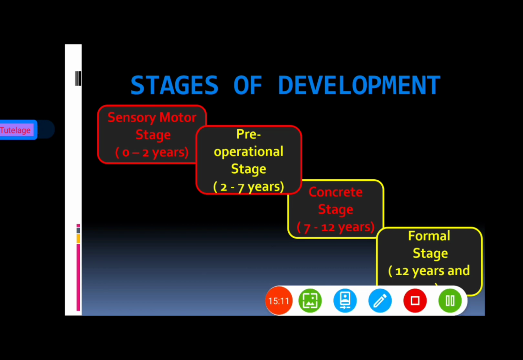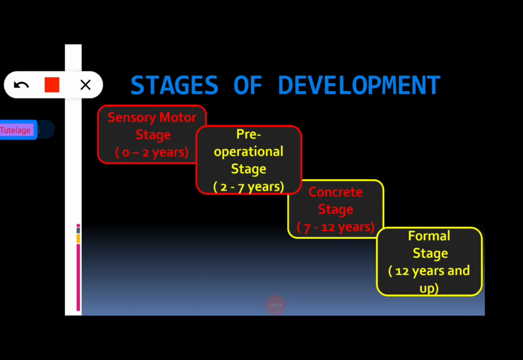And here we can see Piaget's four stages of Piaget's theory. The first stage is the sensory motor stage, and that includes 0 to 2 years. Second stage, pre-operational stage, 2 to 7 years. Concrete stage, that is the third stage, that includes 7 to 12 years children. And the last stage, that is formal stage, that includes 12 years and above children. So, in our next session, we will discuss it elaborately, the different stages of cognitive development by Jean Piaget.